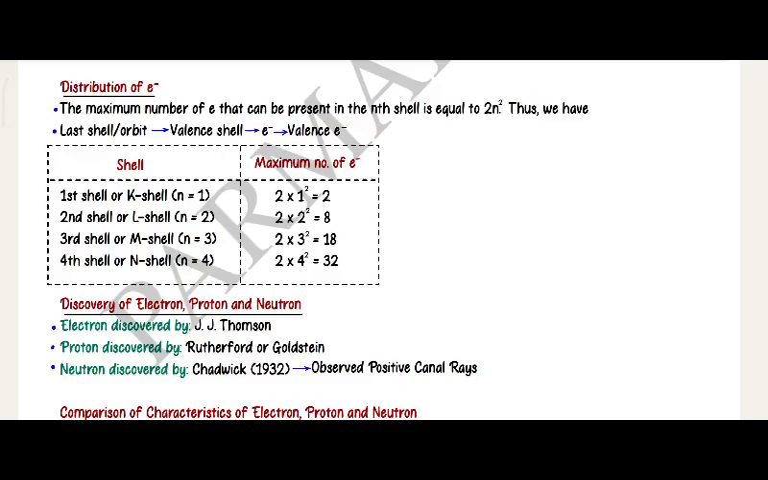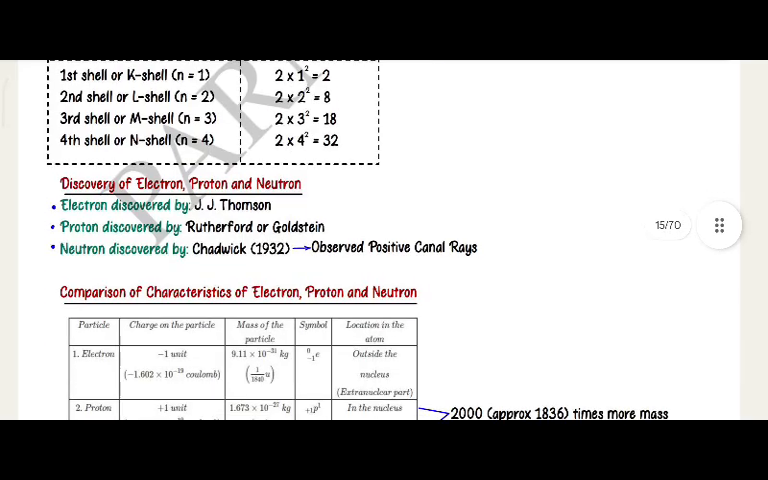2 into 2 square is equal to 8. Third shell or M shell, n is equal to 3, 2 into 3 square is equal to 18. Fourth shell or N shell, n is equal to 4, 2 into 4 square is equal to 32.